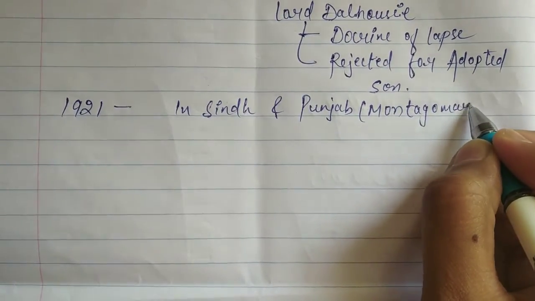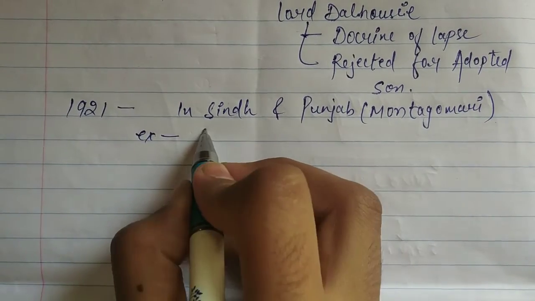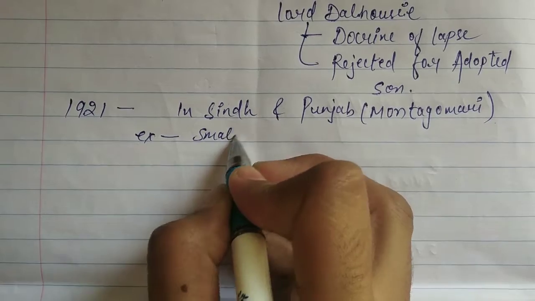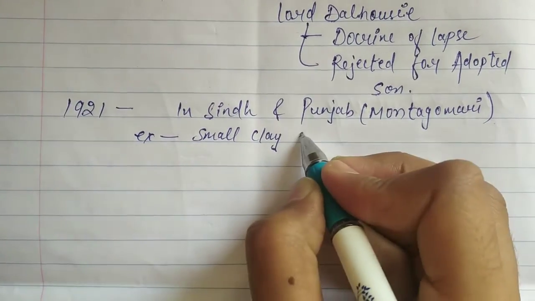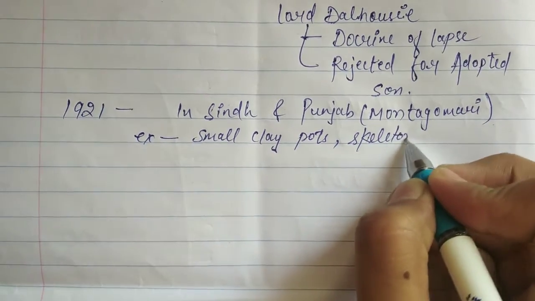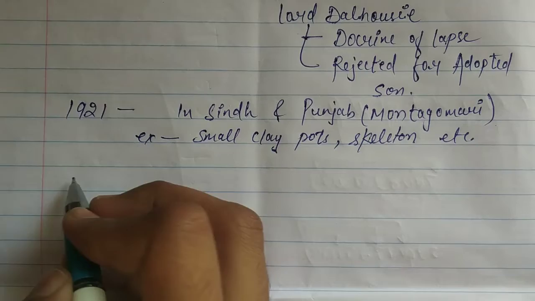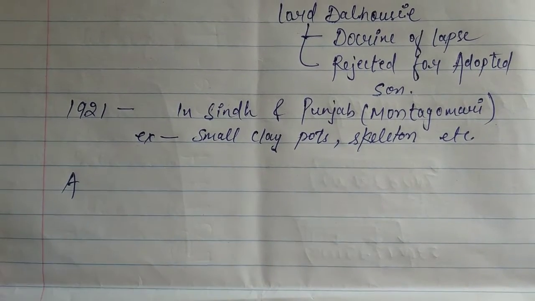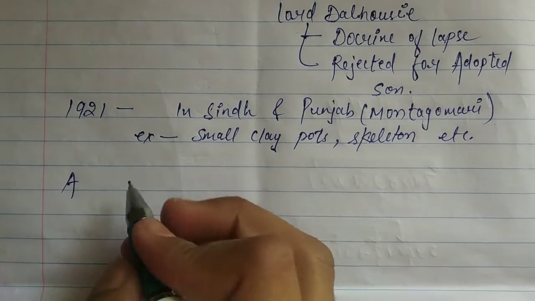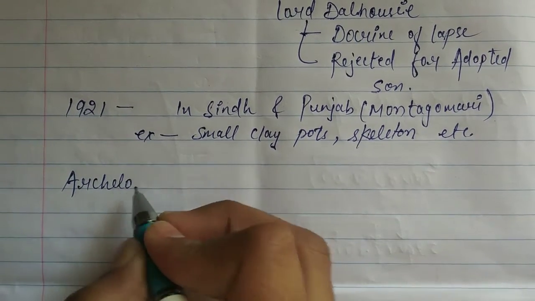Their workers found some different products from digging the ground. Some of them found small clay pots or some skeletons there. So they report to the Directorate General about all those things. Then the Directorate General passes this information to the archaeological department so that they can find out what happened there.